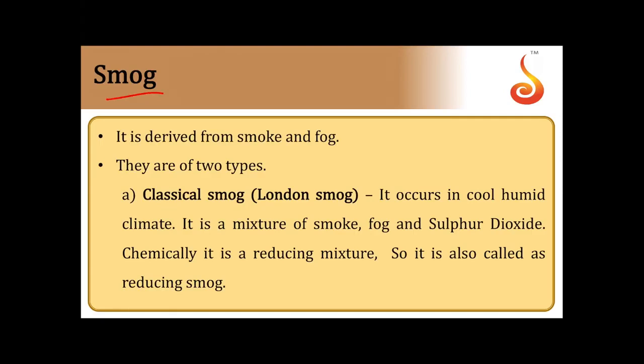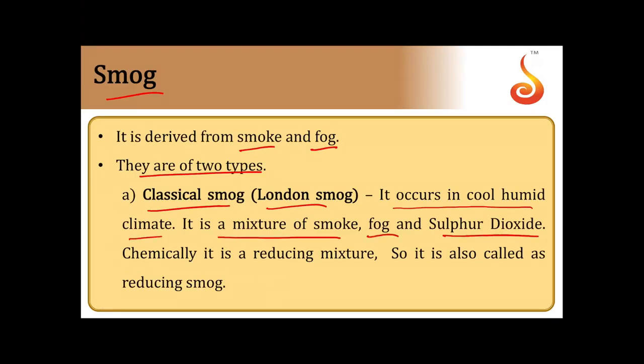Then smog. The word is derived from the two words smoke and fog. If you mix these two, you get smog particles. There are two types of smog. The classical smog, also called London smog, occurs in cool, humid climate. It's a mixture of smoke, fog, and sulfur dioxide.